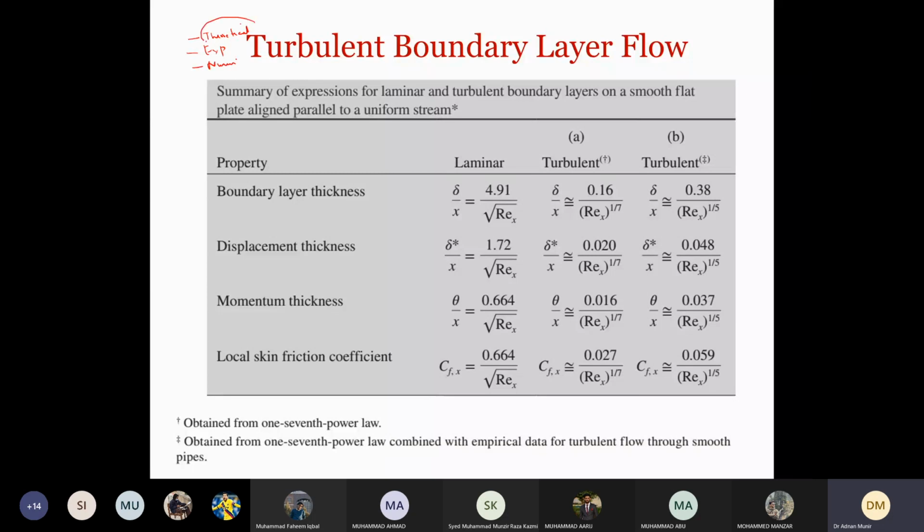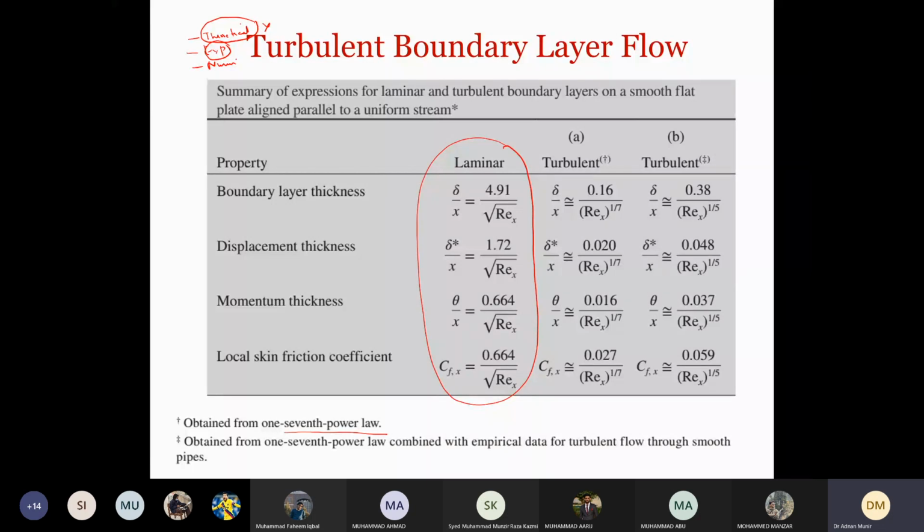When such complicated cases come up, the theoretical solution fails, so engineers have to go to experimental analysis. They perform experiments, they put a lot of sensors on different points of the workpiece or specimen, and they try to find out the displacements, velocities, momentum from there, right? So this is what people have done. Some of these results, such as the 1/7 power law, have been obtained from experimental analysis, right? Now you can see that we have these results for laminar flow. These laminar flow results were given by Prandtl and his student, which we already discussed.